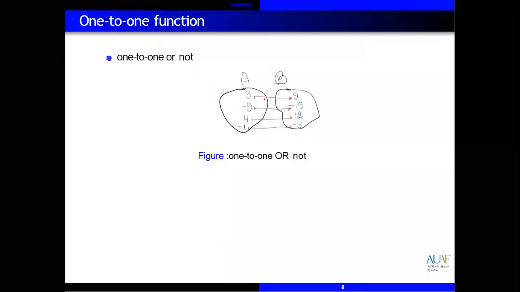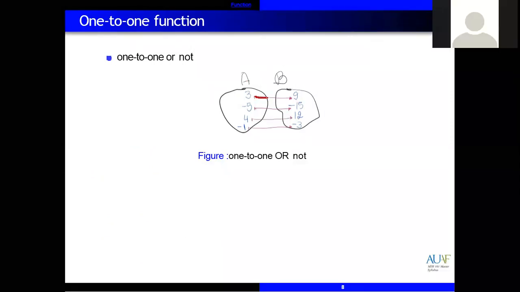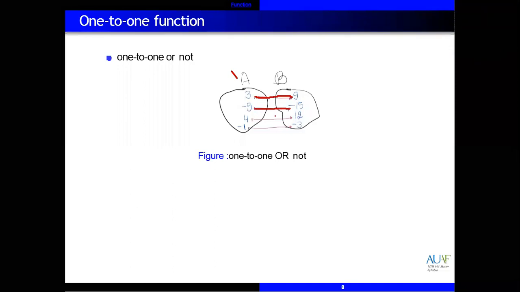Why? Because each element is with one number, like 3 with 9, minus 5 with 15, 4 with 12, and minus 1 with minus 3. So each element of the range comes from only one element of the domain, the X set. The earlier example is not a one-to-one function.